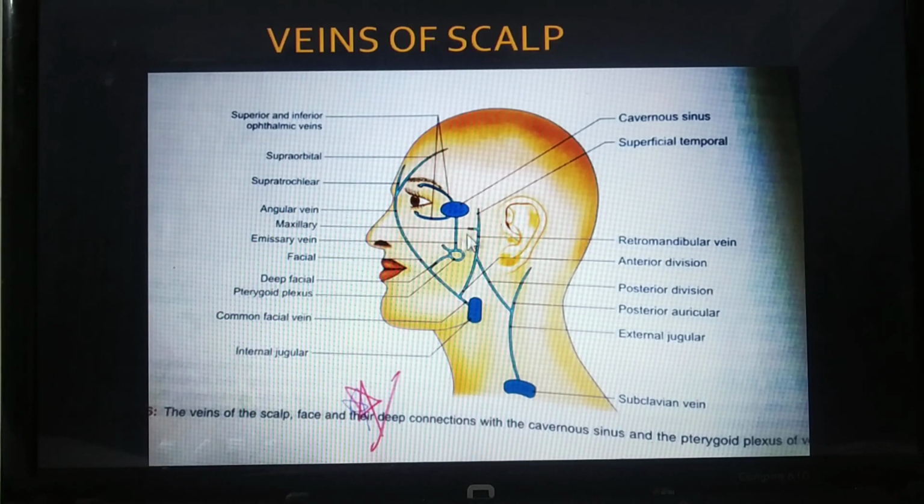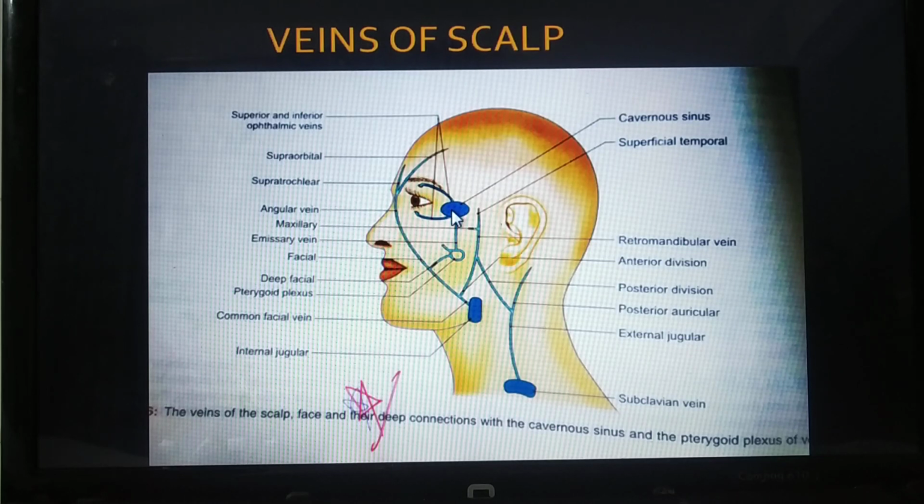So this is the cavernous sinus. Now, this supratrochlear and supraorbital, we have talked about the branches, arterial as well as the nerve supply. Now we are going to talk about the venous drainage. So when they combine and form the angular vein.